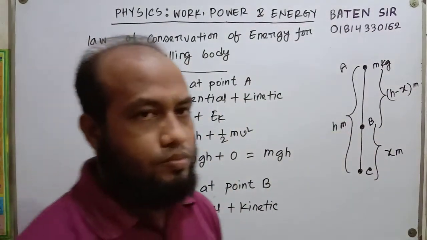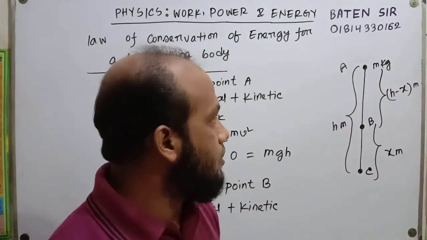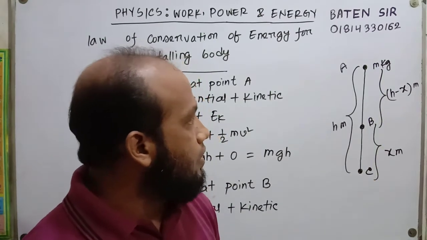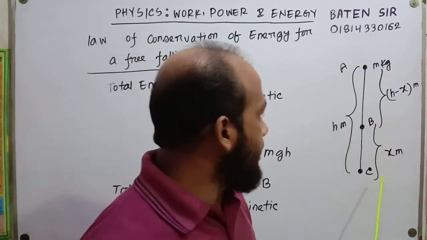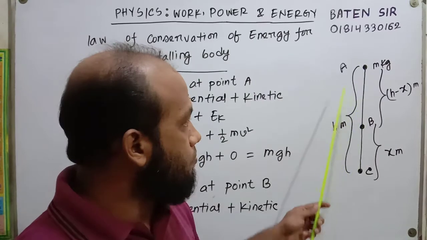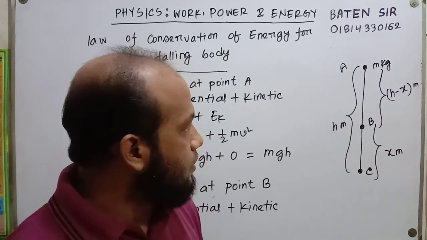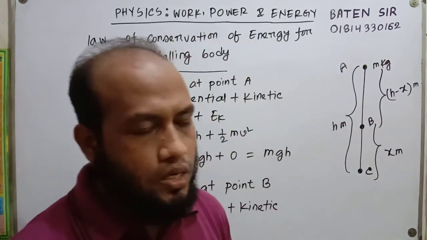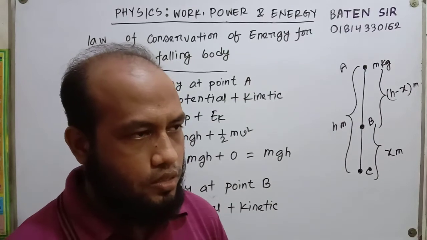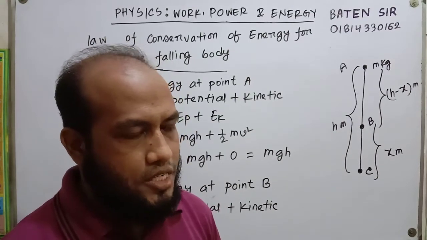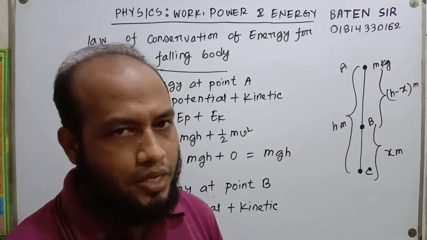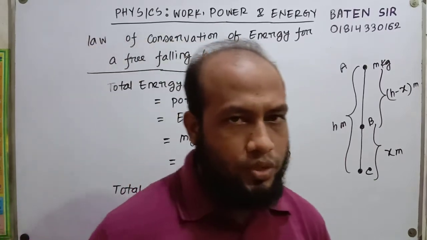If we drop a substance of m kg mass from h meter height from position A, then it will obey the rule of conservation of energy at different stages of its path. We will prove it.